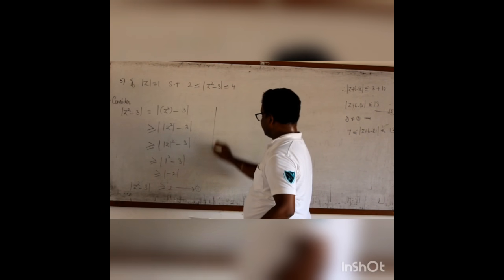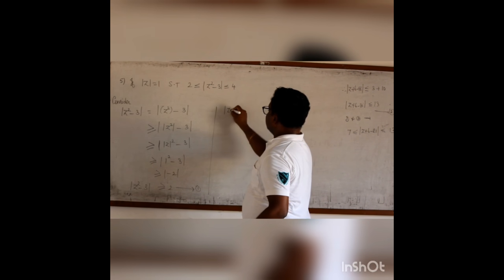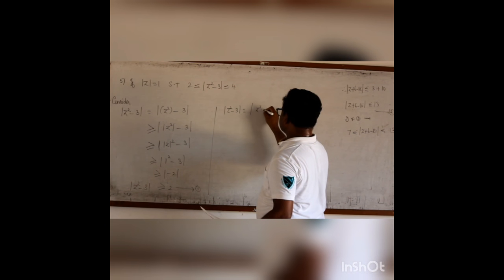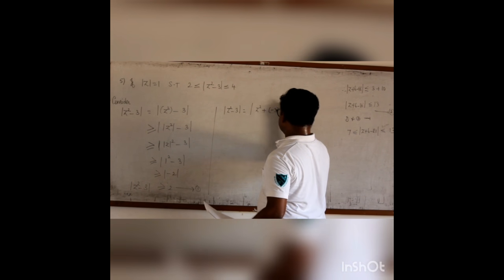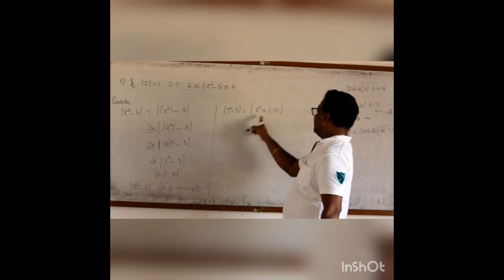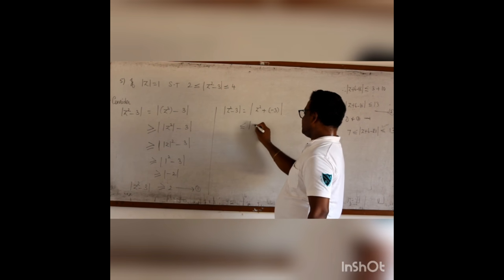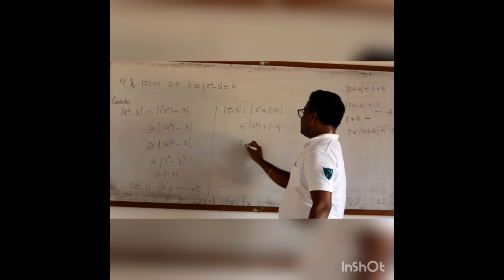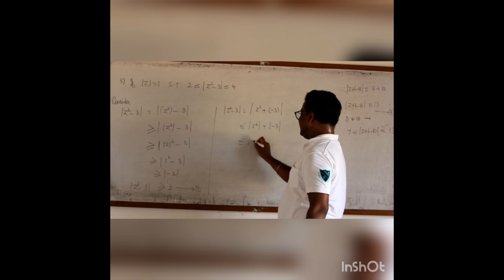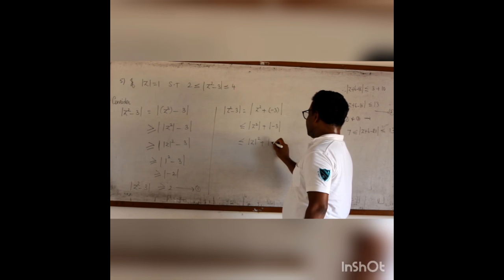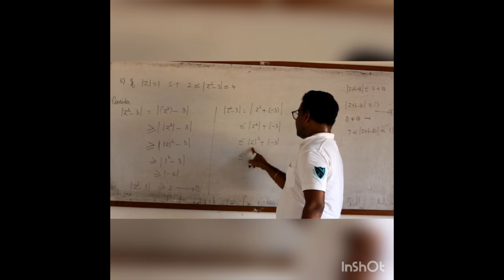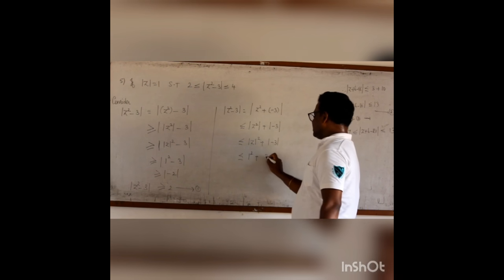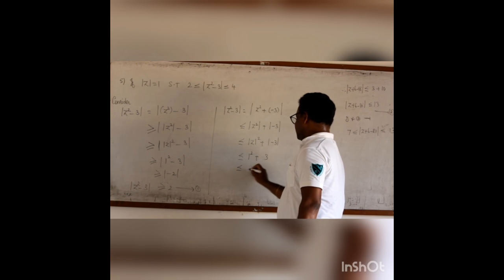Now again, modulus of z square minus 3 can be written as modulus of z square plus the conjugate of minus 3. Therefore, this is less than or equal to modulus of z square plus modulus of minus 3. Less than or equal to modulus of z the whole square plus modulus of minus 3. For modulus of z I can put 1. So it is 1 square. Modulus of minus 3 is plus 3. Less than or equal to 1 plus 3 is 4.